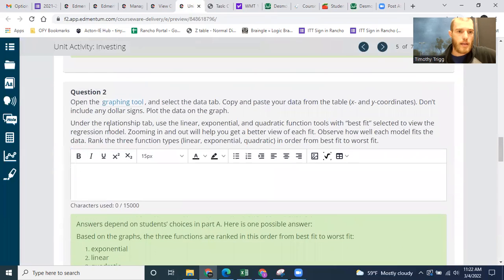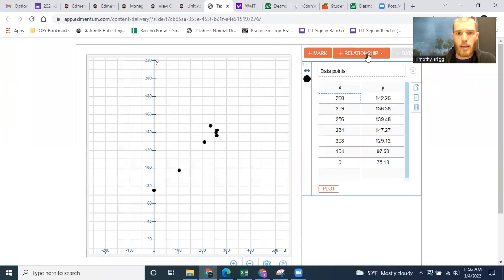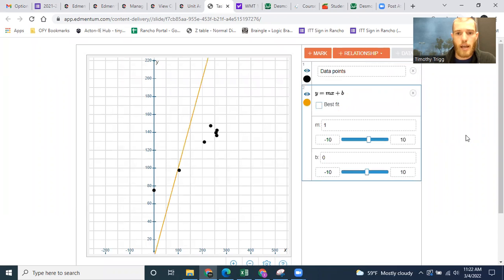and it says under relationship tab, use linear, exponential, and quadratic function tool with best fit selected to view the regression model. Zooming in and out will help you get a better view of each fit. Observe how well each model fits the data. Rank the 3 function types, linear, exponential, and quadratic, in order from best fit to worst fit. So here's how we do that. So let's go back to here, and we want to go to relationship. Let's first try linear. So let's go linear, and then you would just click on best fit right here.